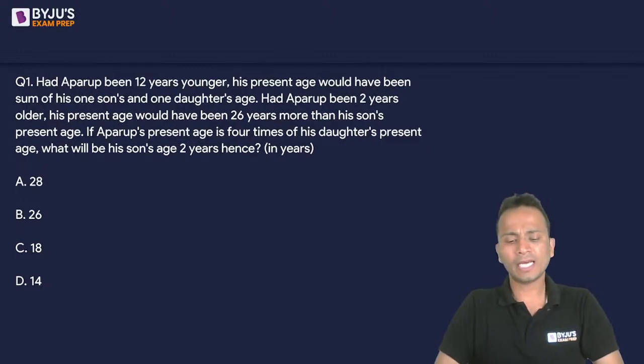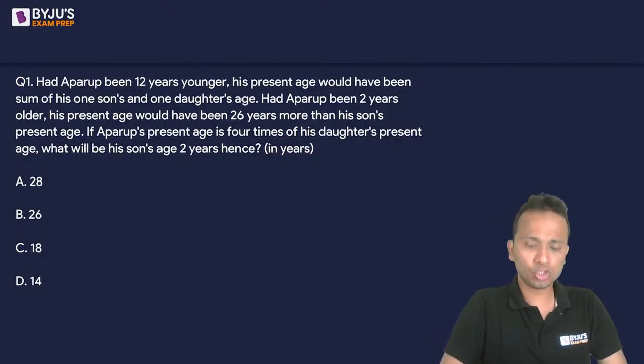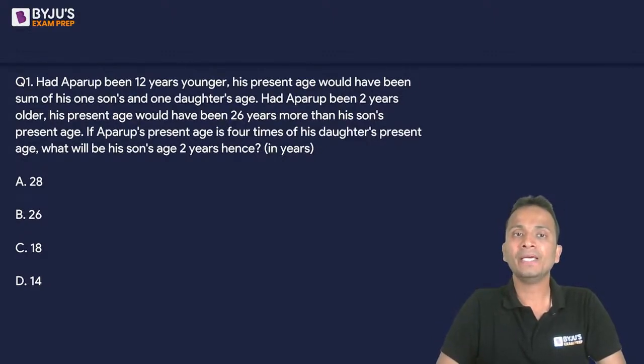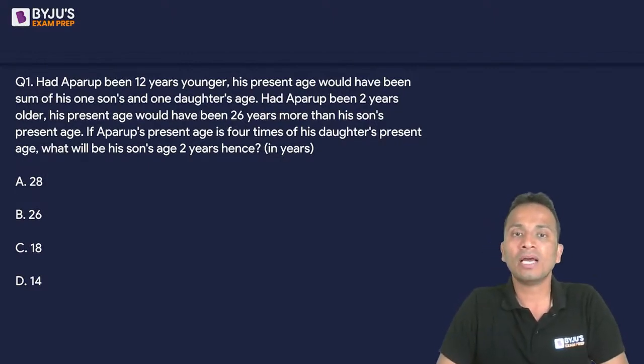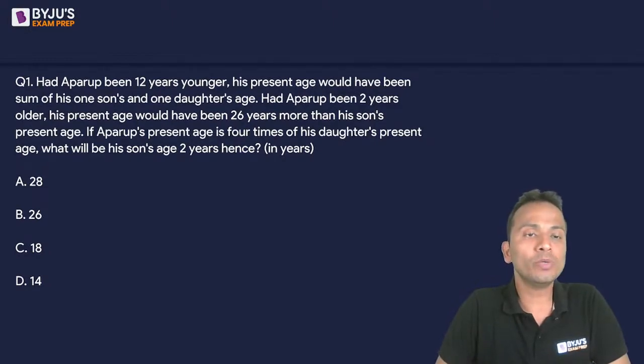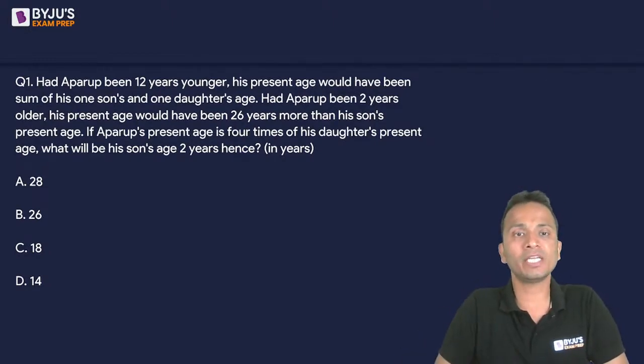So the question says that had Anurup been 12 years younger, his present age would have been the sum of his son's and daughter's age. Had Aparup been 2 years older, his present age would have been 26 years more than his son's present age.